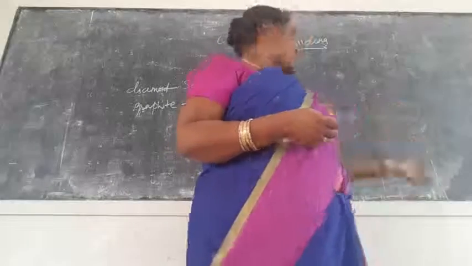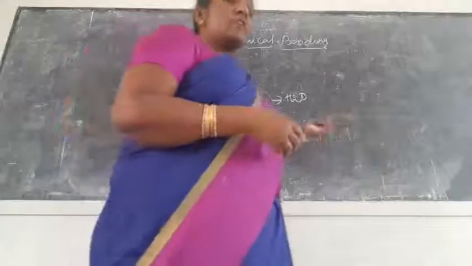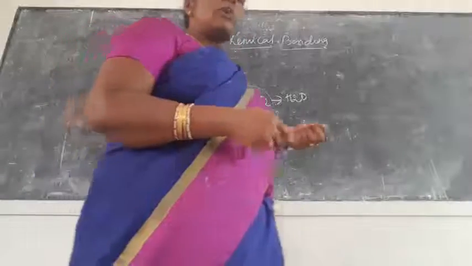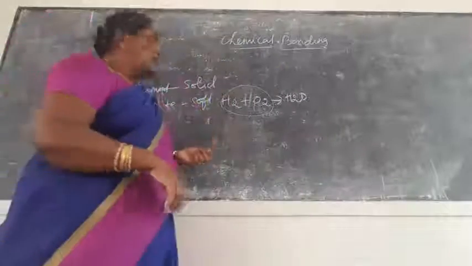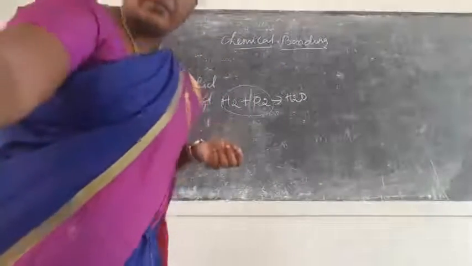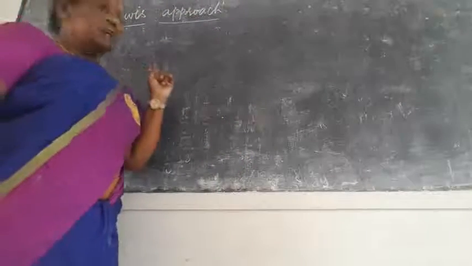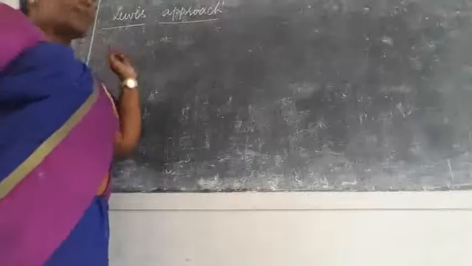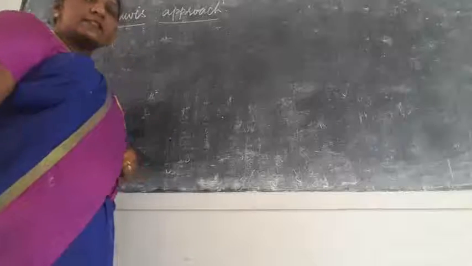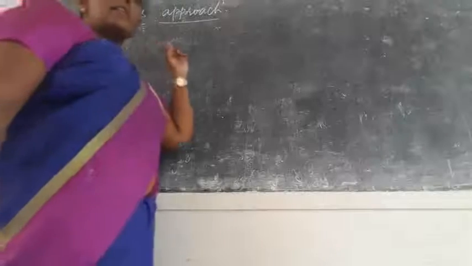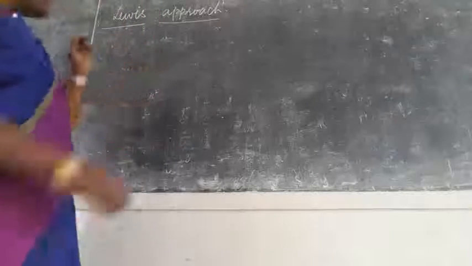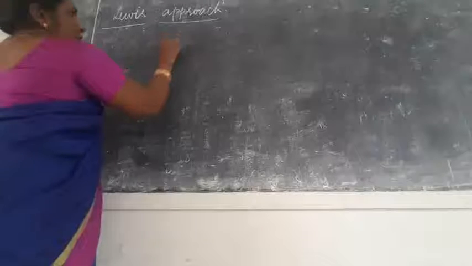Before going to all these things, first we are going to see what is meant by the Lewis approach in chemical bonding. What is meant by the Lewis approach? Here, Lewis explained what is meant by chemical bonding. For that, we first need to know what noble gases are.